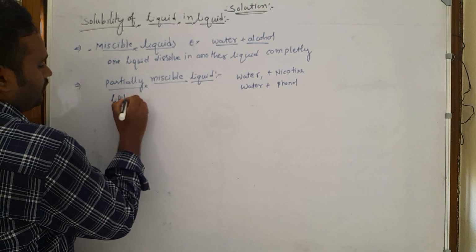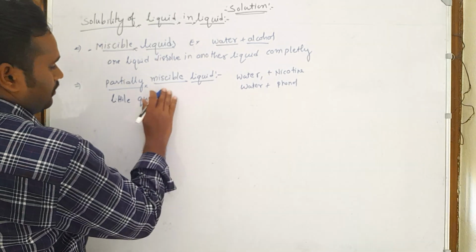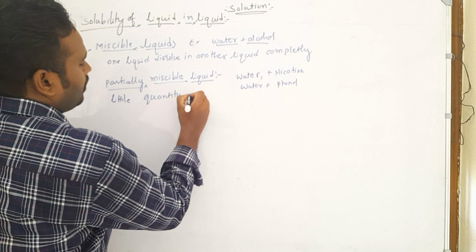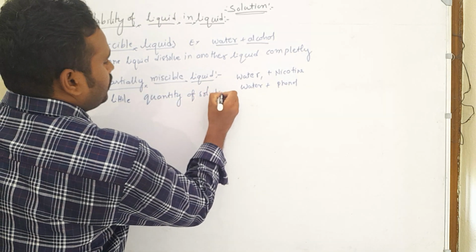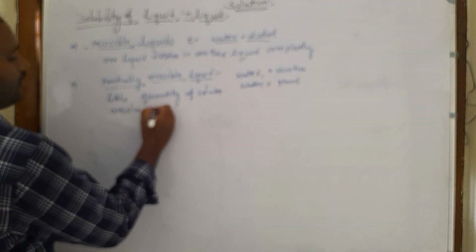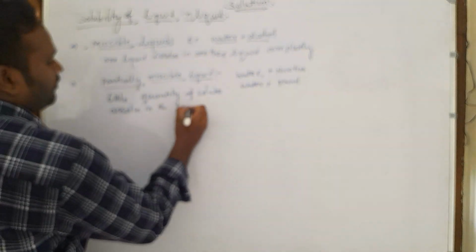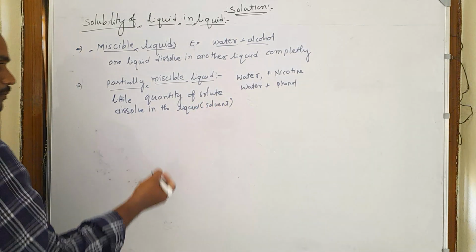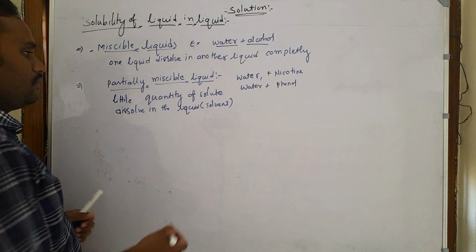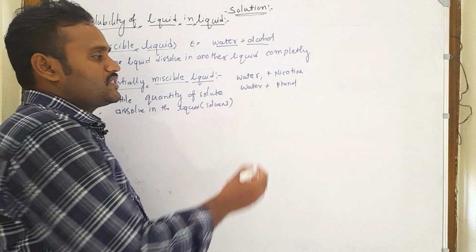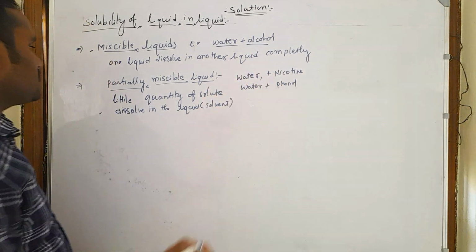A little quantity of solute dissolves in the liquid or in the solvent. Both are solvents or liquids only. Such types of liquids are called partially miscible liquids. Examples: water plus nicotine, water plus phenol.